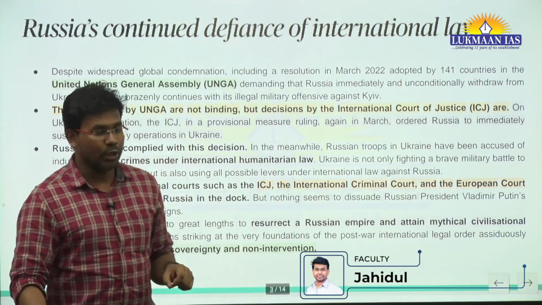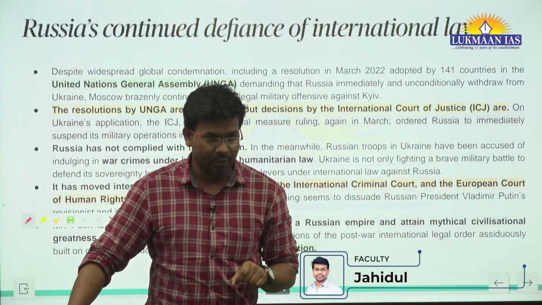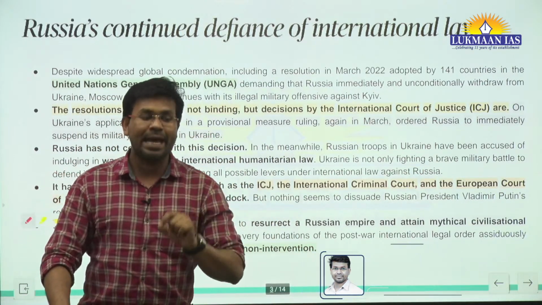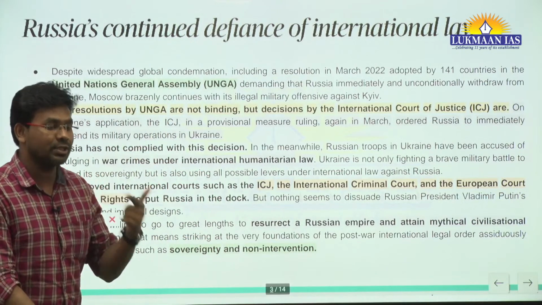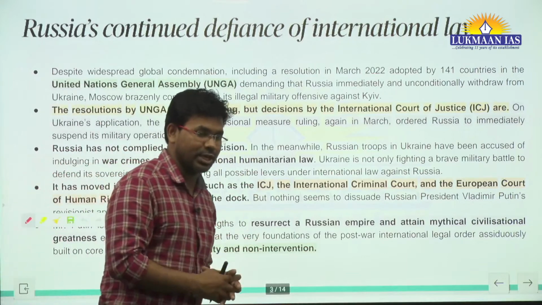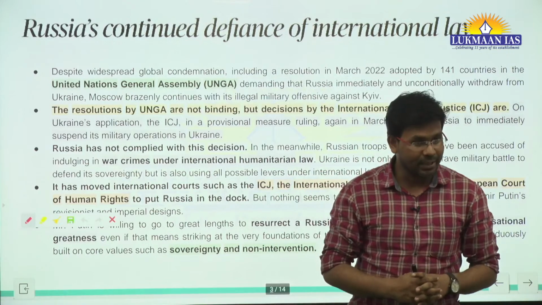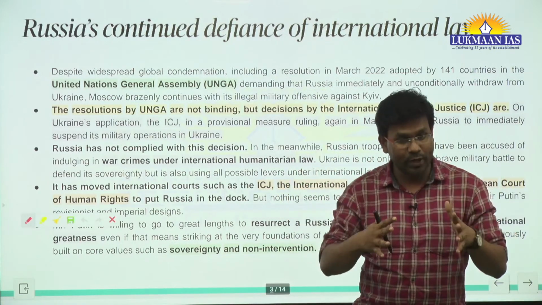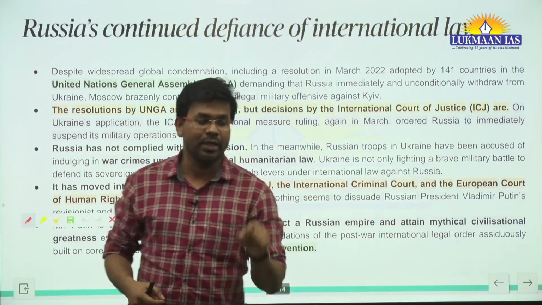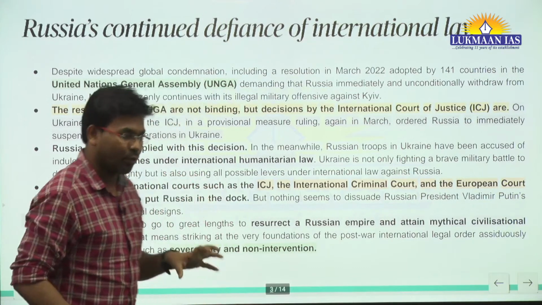When we talk about the UNSC, Russia is also a member. So despite deliberations and discussions happening in the United Nations General Assembly against Russia, a definitive step is not being taken by the United Nations together, because Russia is also a member of the Security Council, which vetoes any decision that comes there for consideration.